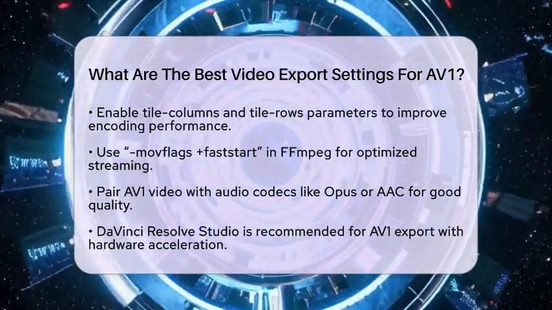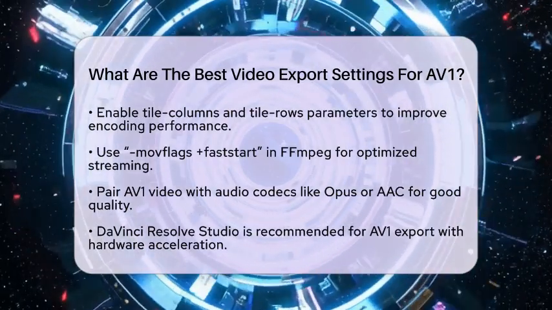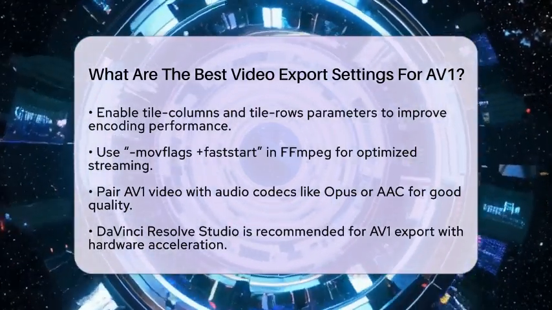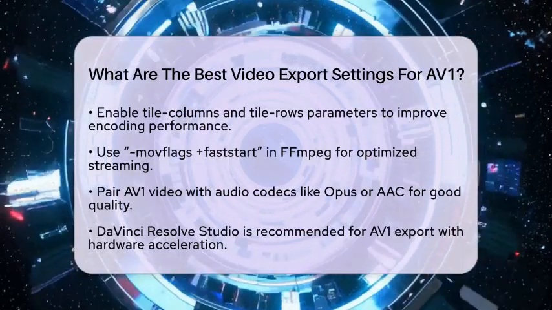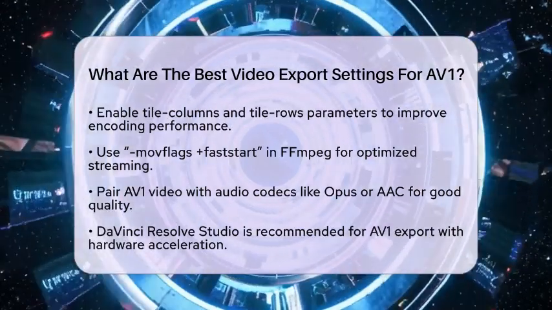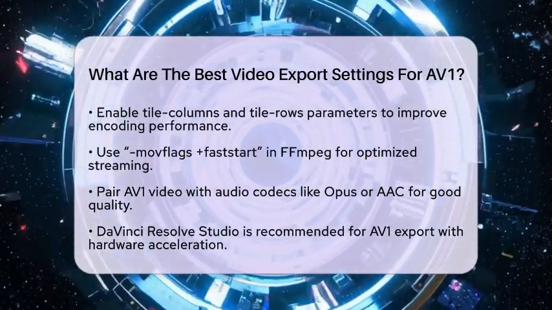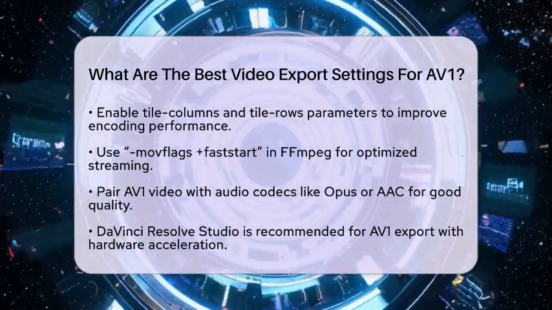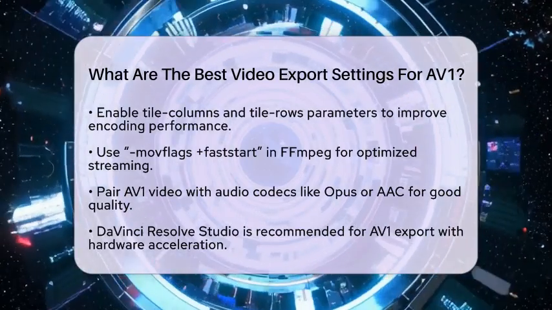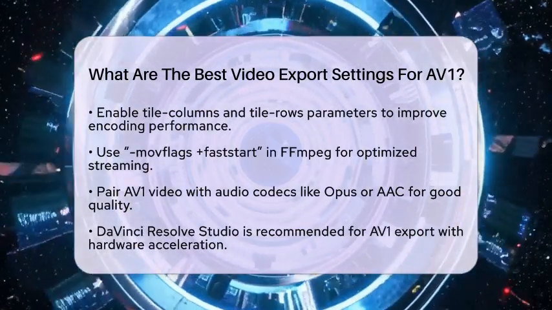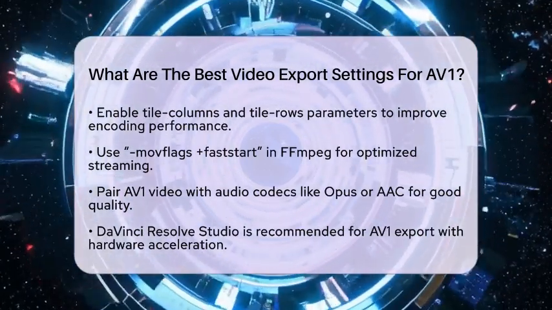For audio, pair your AV1 video with efficient audio codecs like Opus or advanced audio coding to maintain good audio quality at lower bitrates. If you are looking for software recommendations, DaVinci Resolve Studio is excellent for AV1 export with hardware acceleration, making it ideal for 8K at 60 frames per second.